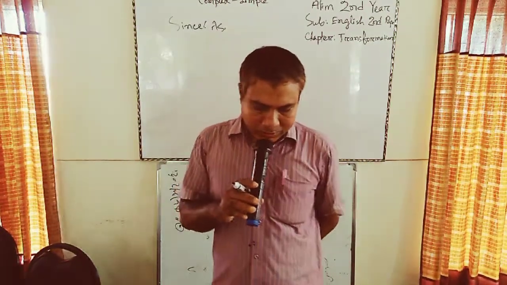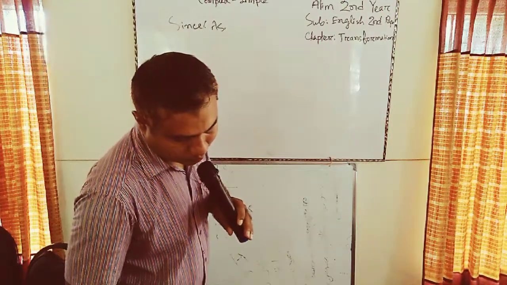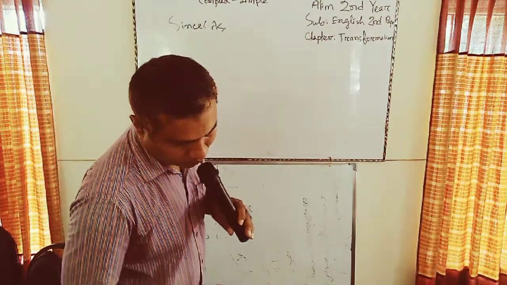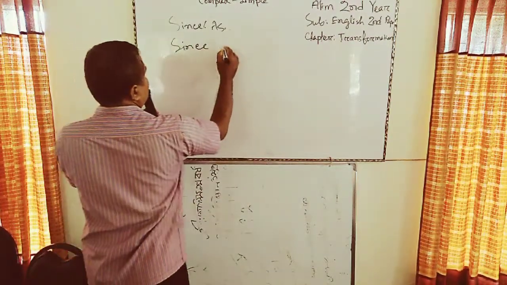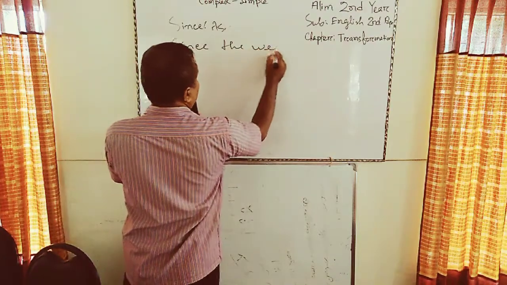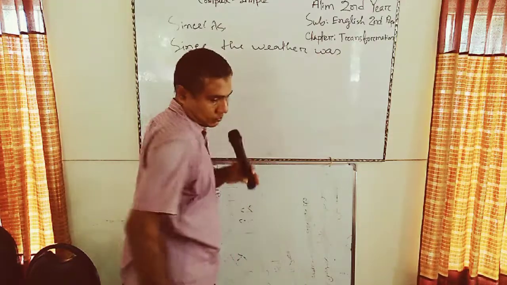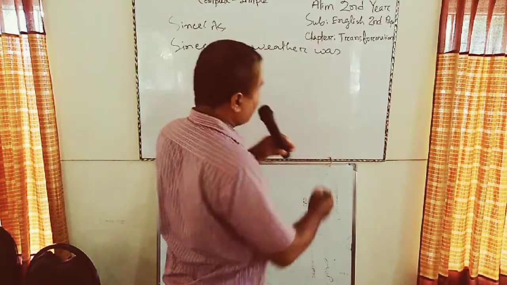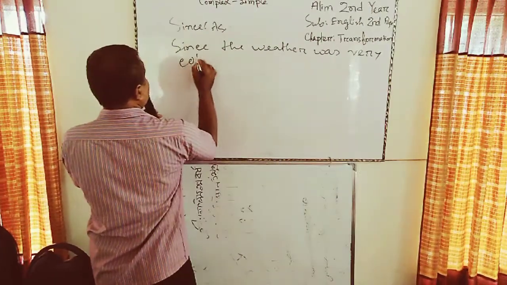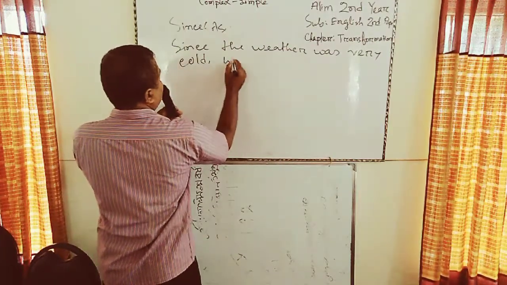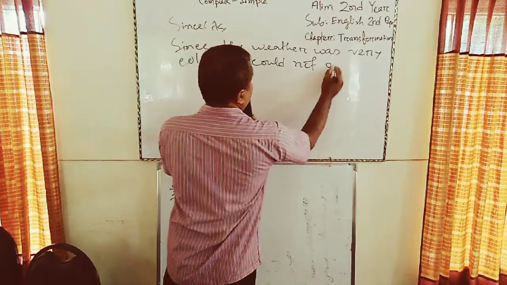Such as, since the weather was very cold, we could not go.